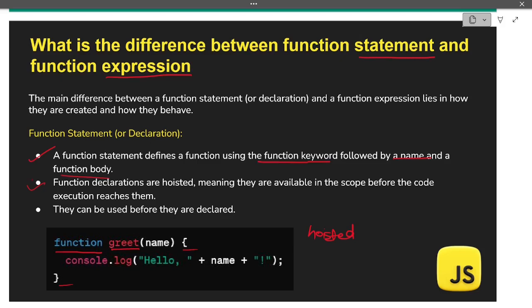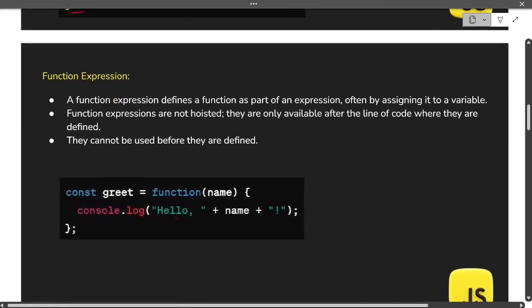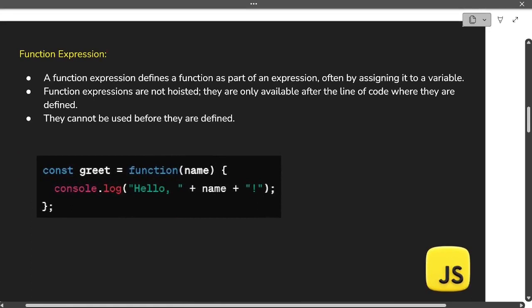The third point is they can be used before they are declared. Since we said that they are hoisted, it automatically means that they can be used before they are declared. Now let's understand what function expressions are. Function expressions define a function as a part of any expression, often by assigning it to a variable.